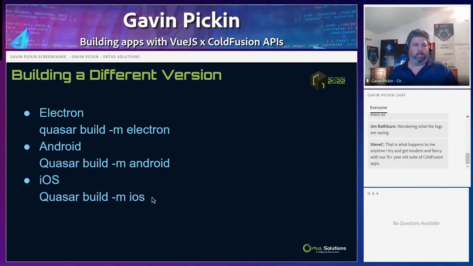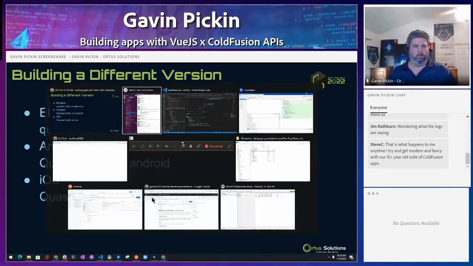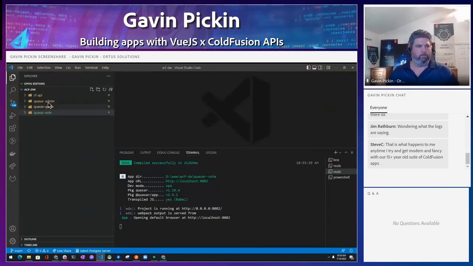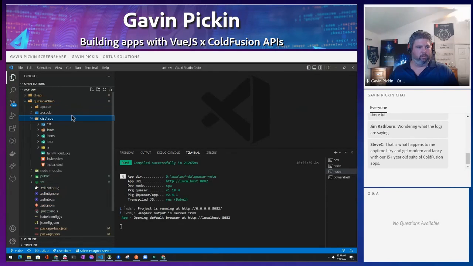So it's not actually replacing those tools. It's not replacing that build process. It's trying to make it easier for you to get ready to build those. So if I close all this stuff off here and shrink this down, if we look at the admin and we look at the dist, we only have a SPA app. That's all I've done for that one.